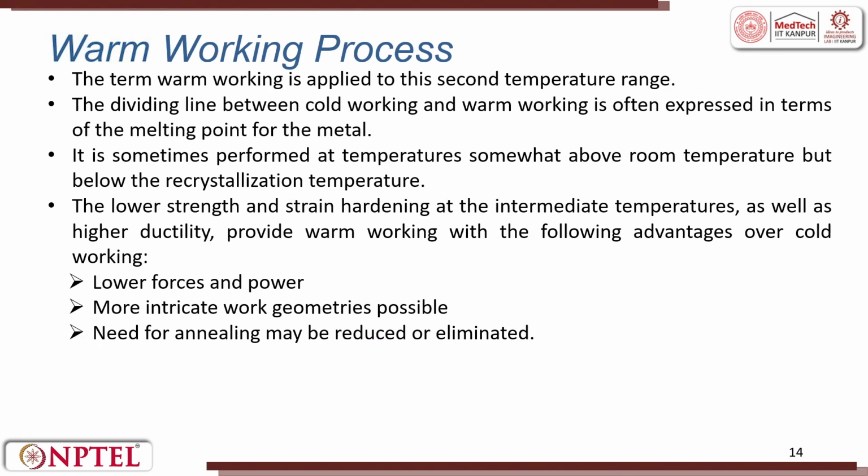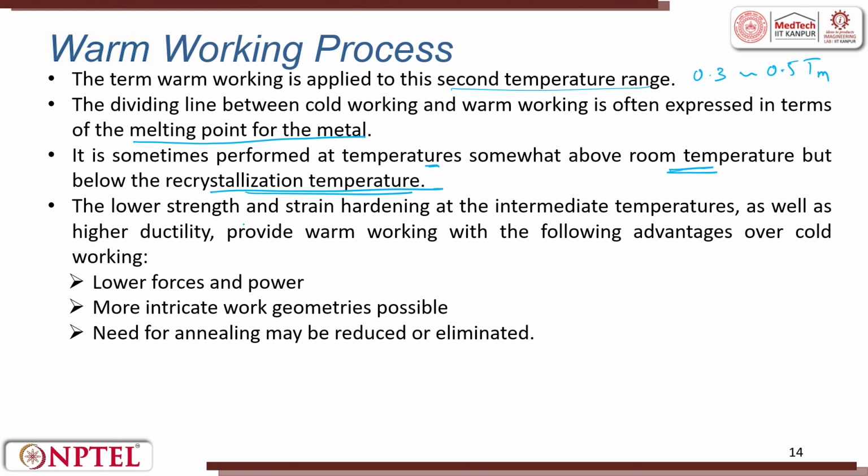When we talk about the warm working process, the term warm working is applied to a temperature range of 0.3 to 0.5 Tm. The dividing line between cold working and warm working is often expressed in terms of the melting point of the metal. It is sometimes performed at temperatures somewhat above room temperature, but below recrystallization temperature.